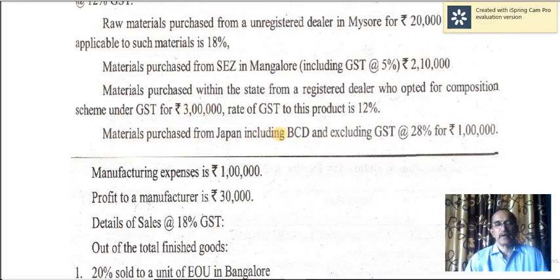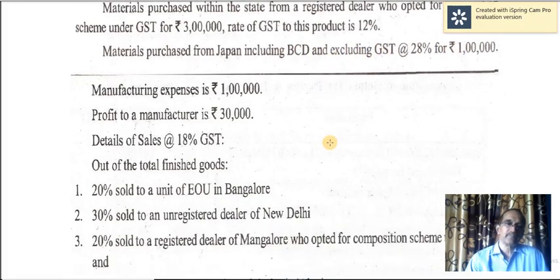Materials purchased from Japan, including BCD and excluding GST. So including BCD, the purpose is served. Naturally, you should not include GST; it is excluded. So 1 lakh you have to take. Manufacturing expenses 1 lakh. It's part of transaction value. Profit to a manufacturer, the value is given straight away, that should be added.